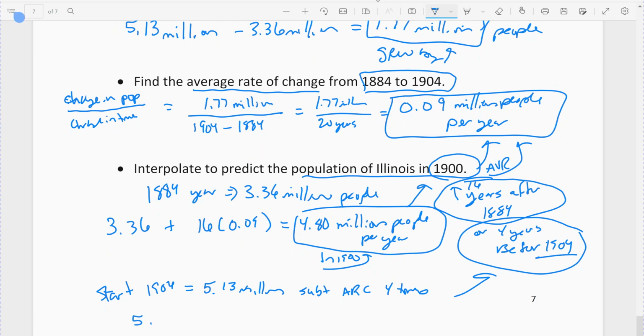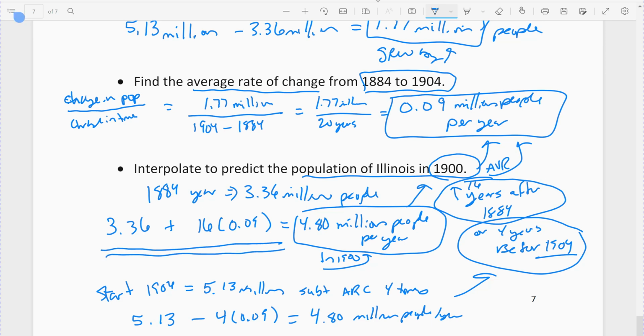So 5.13 million minus 4 times the 0.09, the average rate of change. And so it should come out to the same. All right, with rounding, it comes out to the same. Because it's 4.77. Again, it's because we did round stuff. And so if I round up, 4.80 million. All right, so there are 2 ways we do it, but typically we'll do the addition way. That's the way that we typically do. But again, I wanted to show you there is an alternative way if you wanted to do it. All right, so that finishes up 2.1. We will stop there.